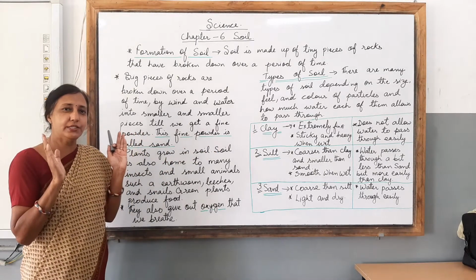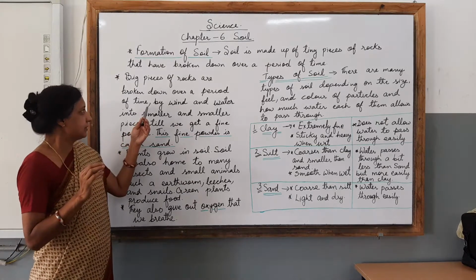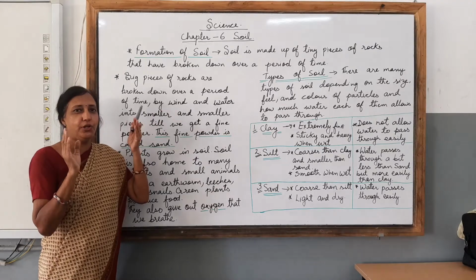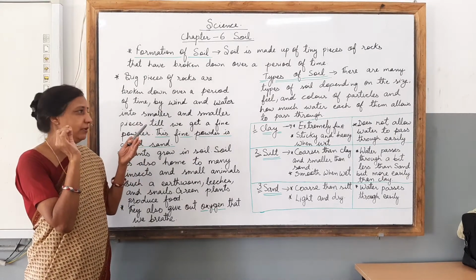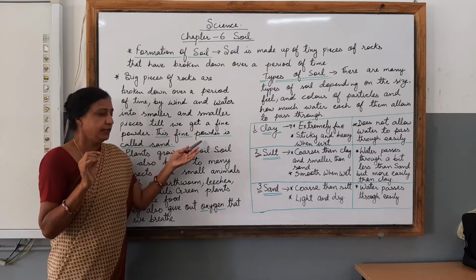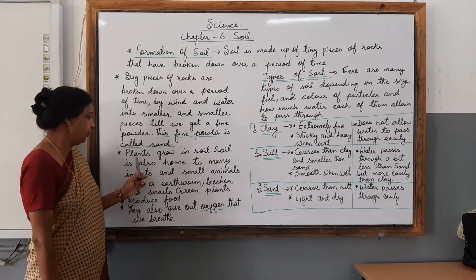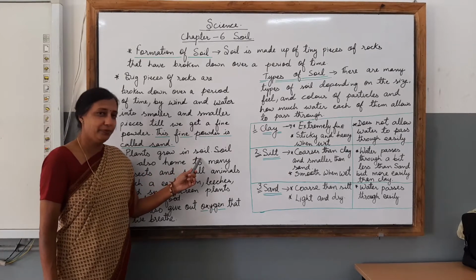Finally, how is sand formed, children? The sand is formed when the rock is broken down into smaller tiny pieces of rocks, and this fine powder is known to be sand. So children, you know that plants grow in soil.